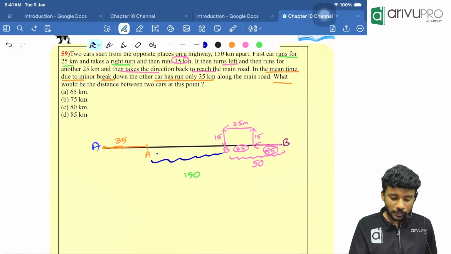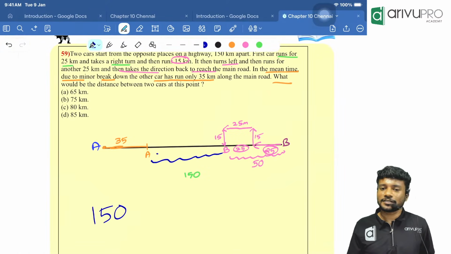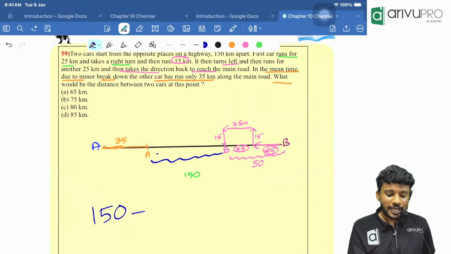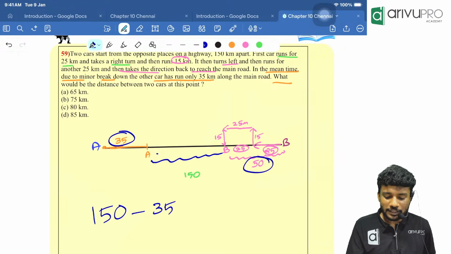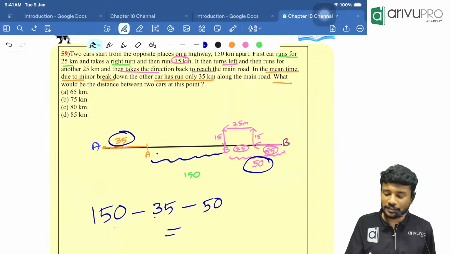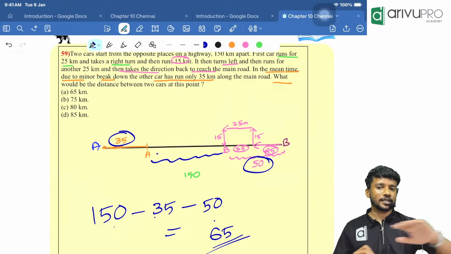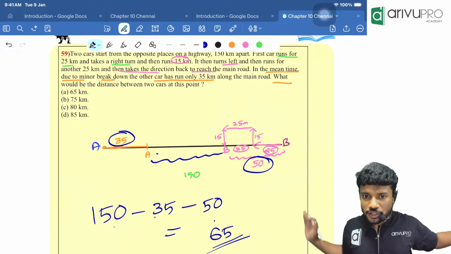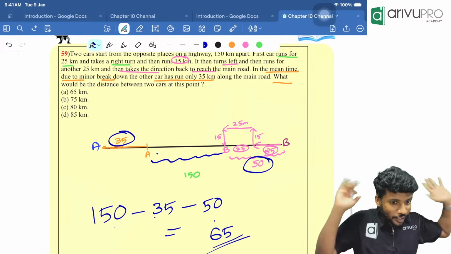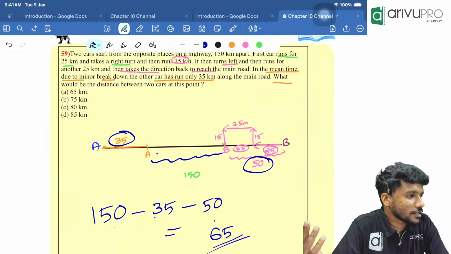It is very easy, people. 150 is the total distance. From that, I am reducing the travel distance by A, then the travel distance by B. How much is the travel distance by B? 50. So 150 minus 85 is 65. These are the types of questions you might get in your examination.